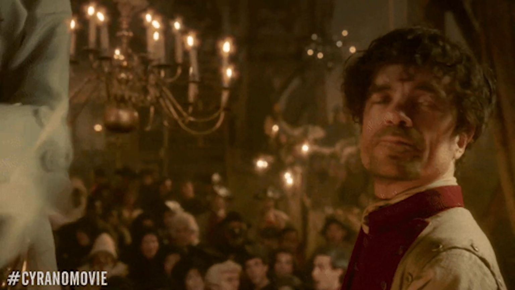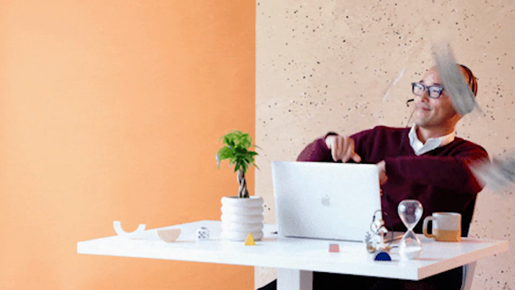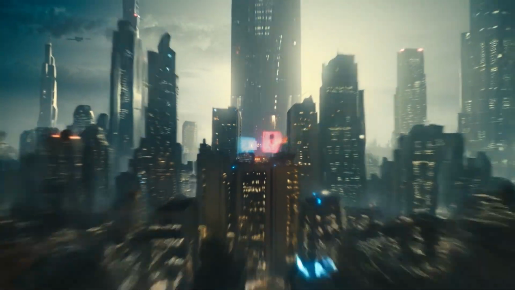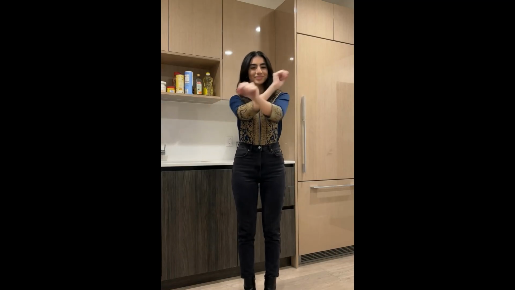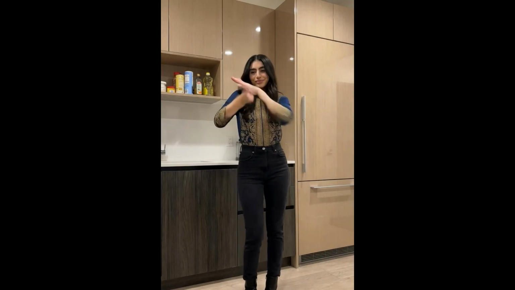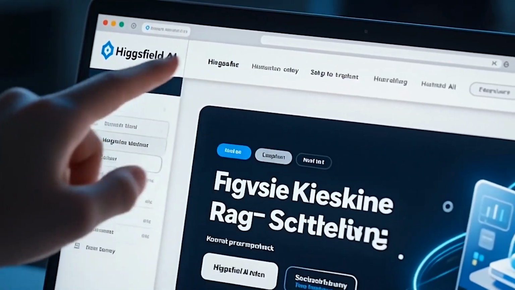What if I told you you don't need a camera, you don't need to show your face, and you don't even need a big audience to start earning online in 2026? Most people missed Bitcoin. Most people missed NFTs. But AI influencers are the next wave. And today, I'm going to show you exactly how anyone can create an AI influencer and get paid using a single platform. This is Higgsfield, and this changes everything.